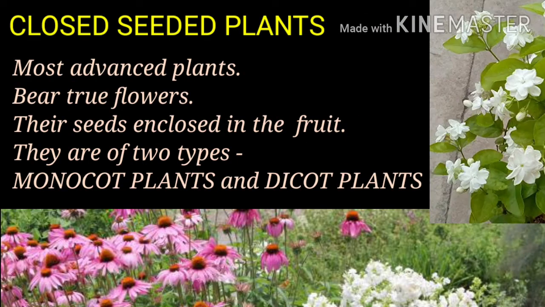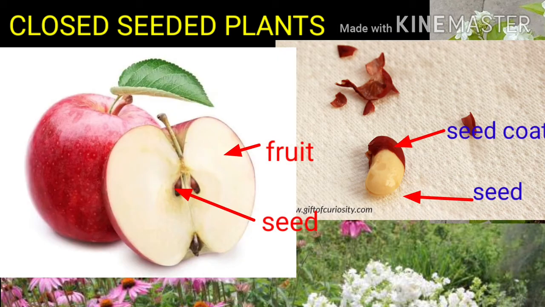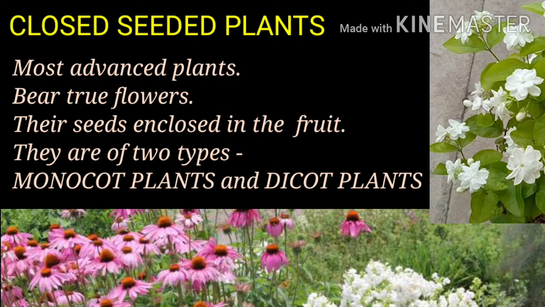The next is close-seeded plants. Close-seeded plants are flowering plants. They are the most advanced plants, which bear true flowers. Flower is the main reproductive organ of the plant, and the seeds produced by the flower are enclosed in the fruit. These plants are of two types, monocot plants and dicot plants.